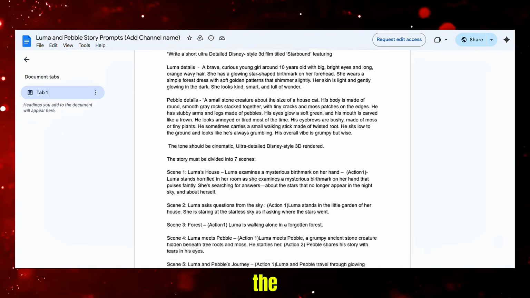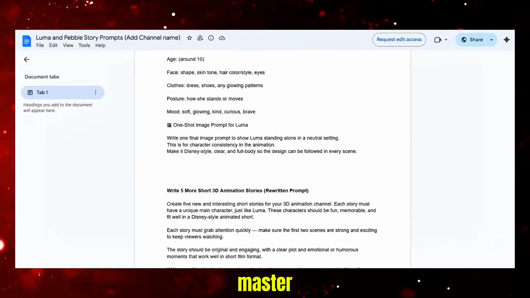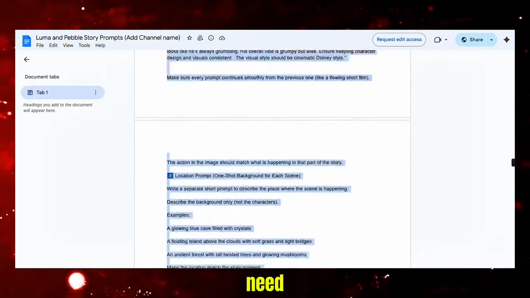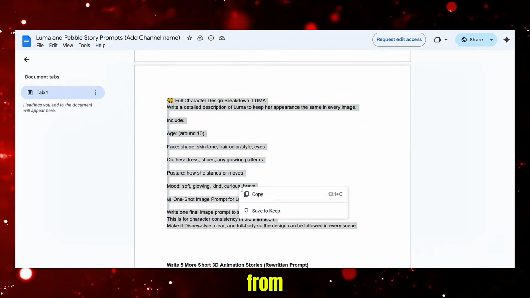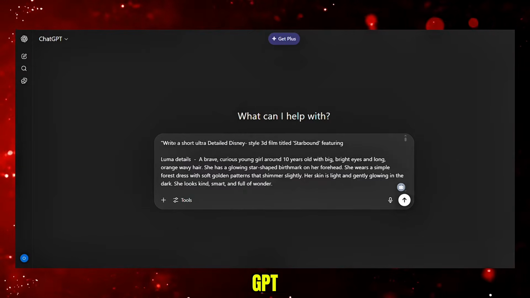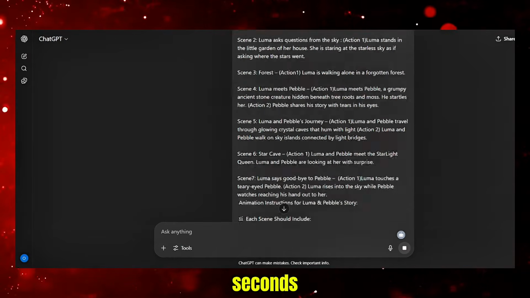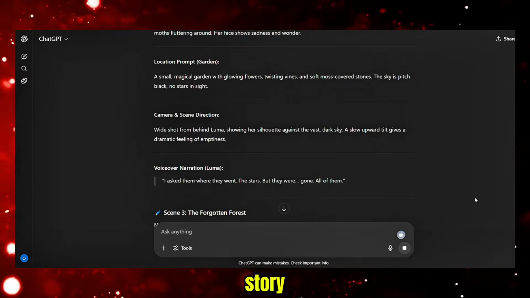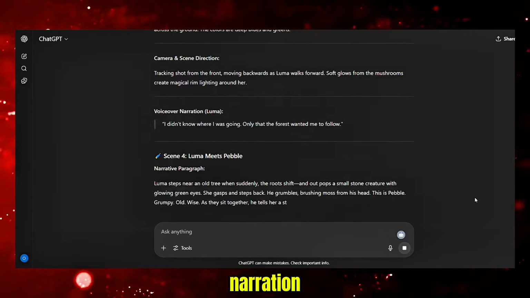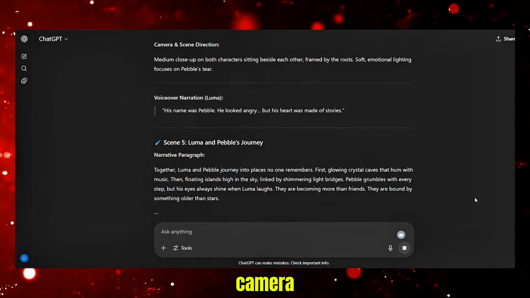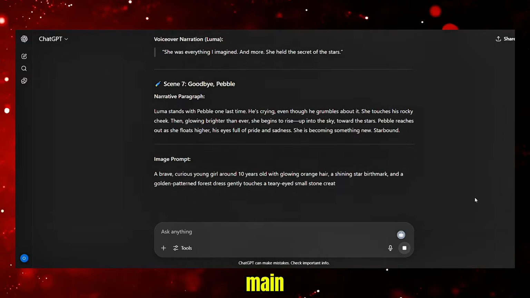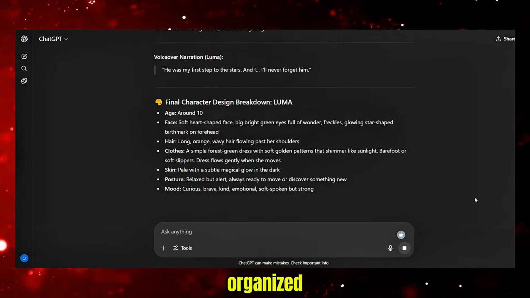And just below you'll find the best part, the master prompt. This one prompt builds your full 3D story. All you need to do is copy that master prompt from the file, paste it into ChatGPT, and press enter. In a few seconds, you'll get a full 7-scene animated story, step-by-step voice narration, scene prompts for images, camera angles, and a single image prompt to create Luma, the main character. It's all perfectly organized and ready to go.